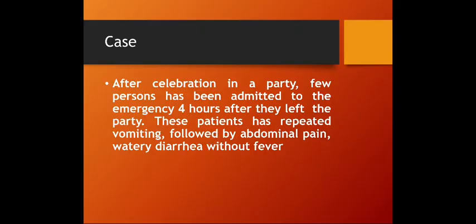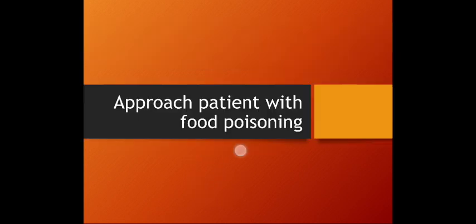For example, in this case, after a celebration at a party, a few persons were admitted to the emergency room 4 hours after they left the party. Because a number of persons were affected after eating certain food at the party, there is suspicion of food poisoning. These patients have repeated vomiting followed by abdominal pain and watery diarrhea without fever. Now, what is the appropriate approach? What is the proper approach for the patient with food poisoning?